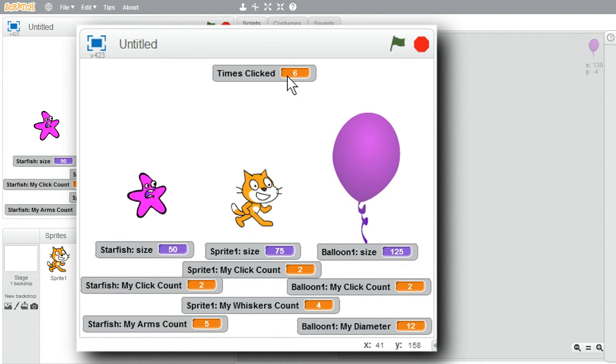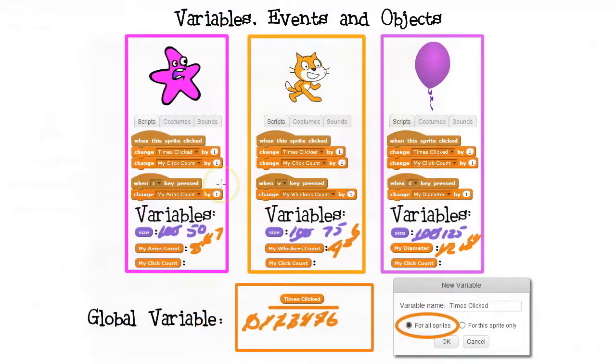Program's working nicely. When I click on the green flag, the counter should be cleared. Green flag, times clicked is 0, and the three my click count variables are 0. Now I'll go back to my diagram to show what happened when I ran the program. When I started the program, times clicked was reinitialized to 0, and each of the my click counts were set to 0. My arms count, my whiskers count, and my diameter were also initialized, but I'm going to focus on the click counts. I clicked on the starfish, and my click count was increased by 1.